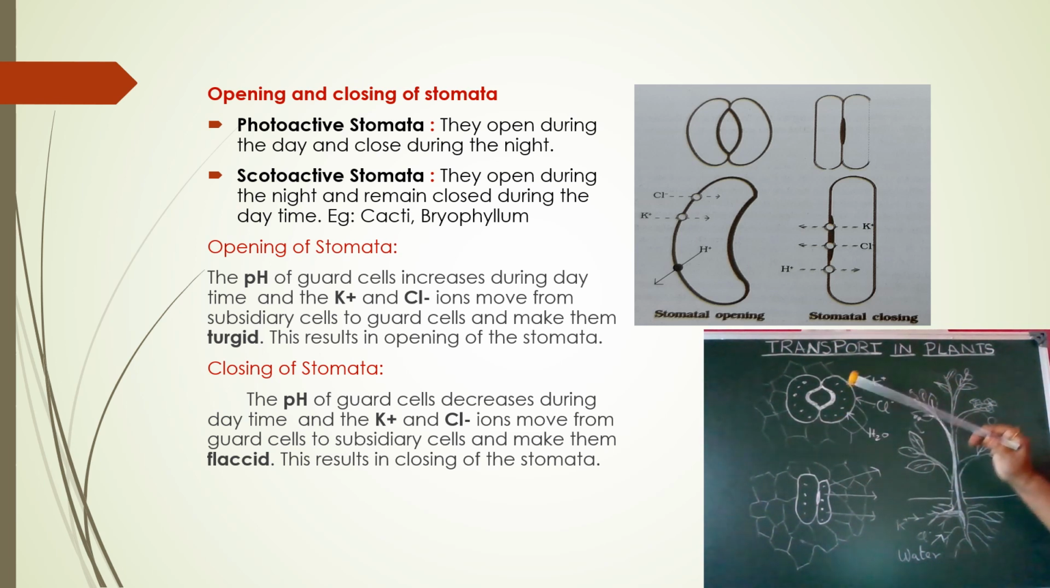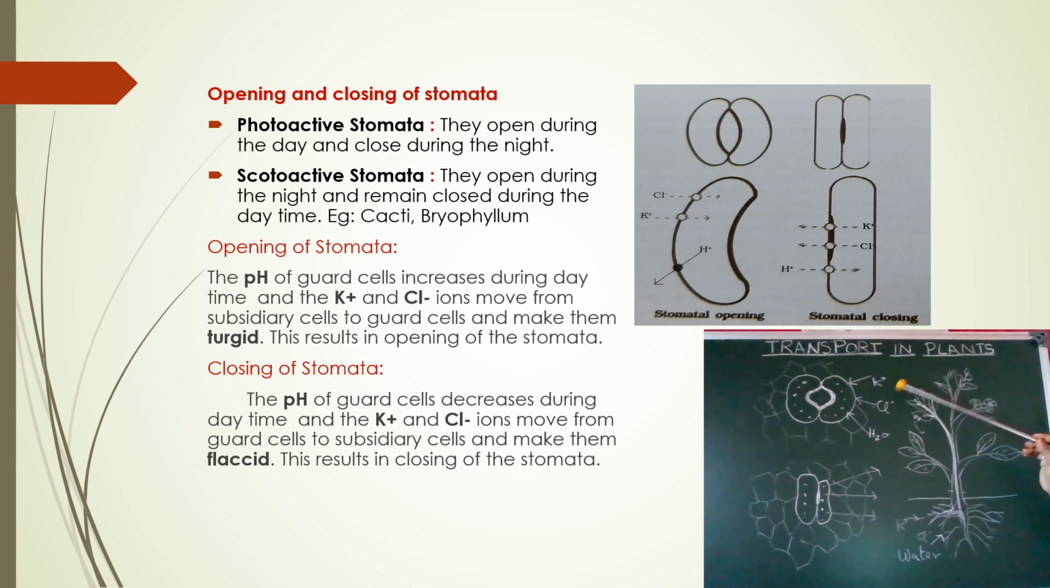And here, what happens? What results? The stoma opens. And another thing: these guard cells contain some chloroplasts. The only epidermal cells which have chloroplasts are the guard cells. Other epidermal cells will not have chloroplasts. Only the guard cells will have the chloroplasts. Here, these guard cells have a capacity during the daytime. What happens?